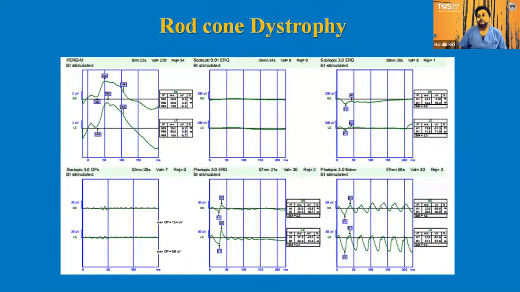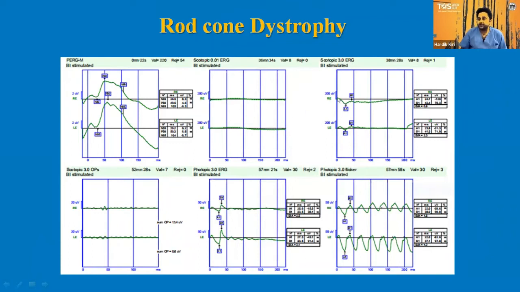Now let's see rod-cone and cone-rod dystrophy. In rod-cone dystrophy, we all know that the rods are predominantly affected. Rods have more function in scotopic vision, so this should be affected here. Let's start seeing it. This is the scotopic 0.01 ERG, which is rod specific, showing the extinguished wave formation.